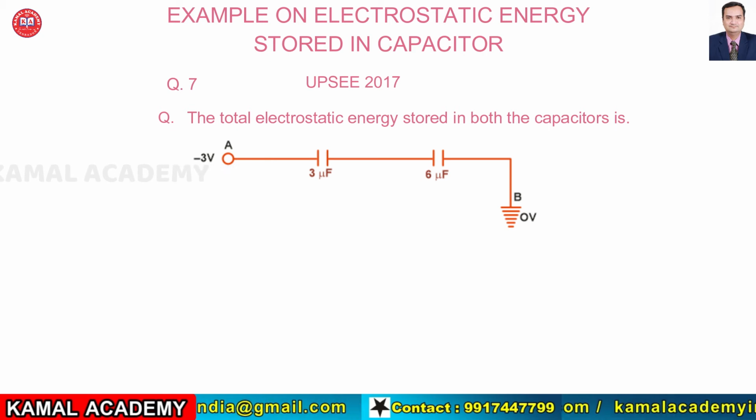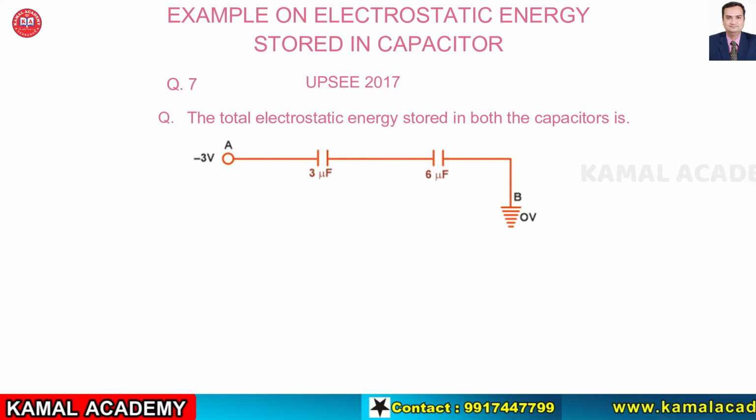In this question we are provided two capacitors with capacitances 3 microfarad and 6 microfarad, which are connected in series across a source of potential 3 volt. We have to determine the electrostatic energy stored in this combination of capacitors.